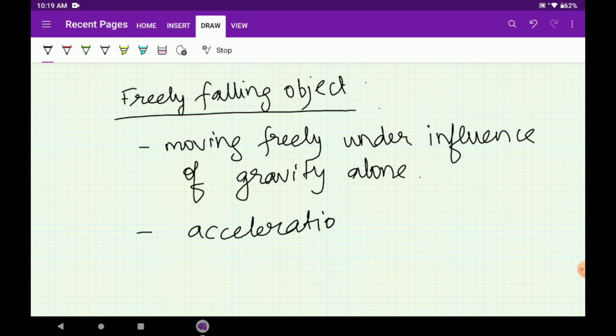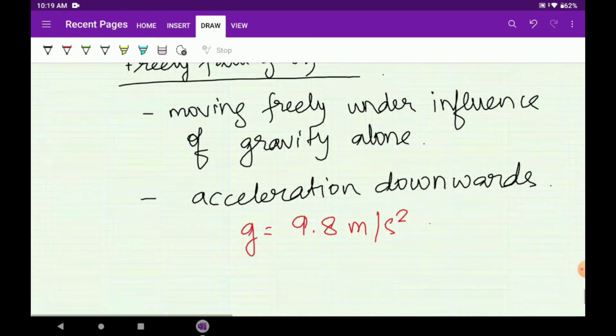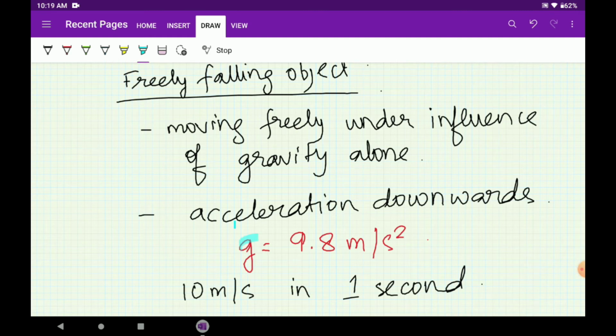Acceleration downwards. And what is the value of that acceleration? That acceleration, we take it as g equals 9.8 meter per second square. Here I am telling you an approximate value: any object which is freely falling loses about 10 meter per second velocity in 1 second. This actually comes from the value of g itself.